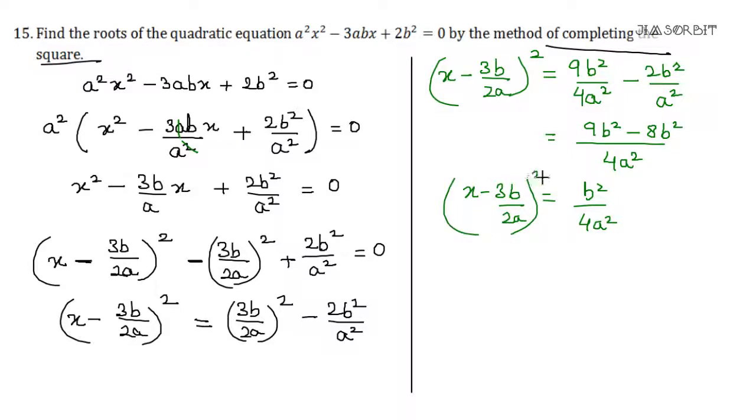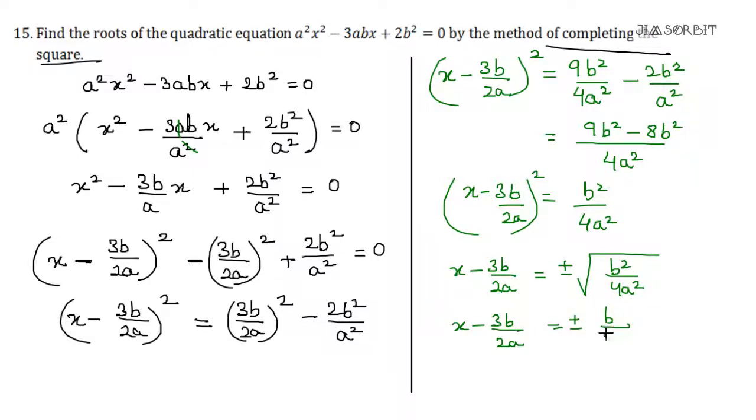we are going to change this square. We are going to take the root on the other hand. Remember, when we are taking the root, we are taking plus minus. So this becomes plus minus root over b square by 4a square. Now if you remember, the root can be found if the perfect squares are there. They are here. Okay, so we write b square is b, 4 is 2, and a square is just a.